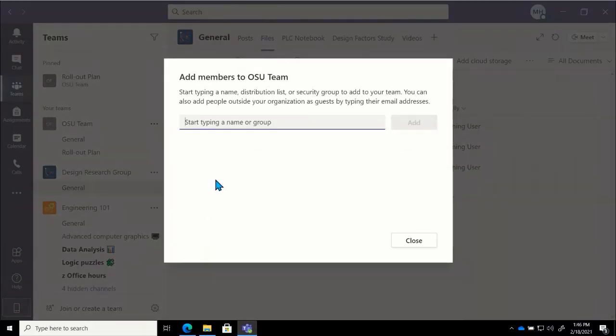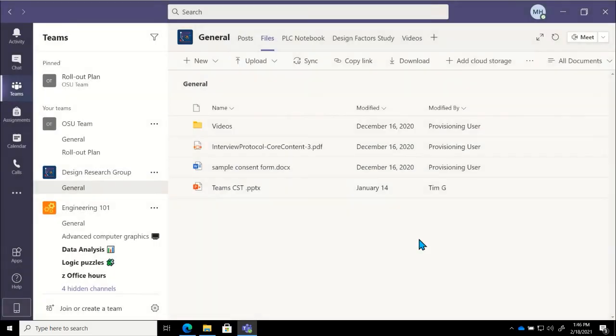I will put in their email address and click on add, and they will get an email letting them know that they have been invited to this team. So we can add guest users to our teams if you need to. If you work with folks on both the OSU and the medical center side and need to create a team that includes both, you can do that by adding the medical center folks to a team, using add member and their email address to get them an invite.